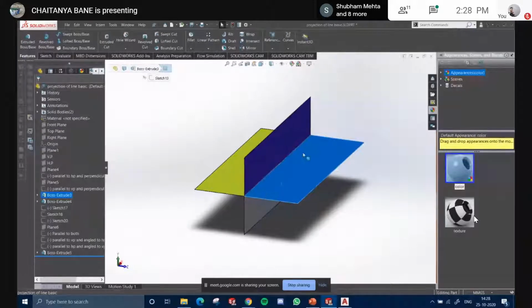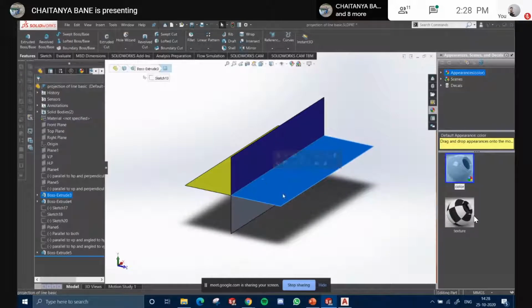Meaning it is in front of the VP and on HP. So is it on the first or the fourth quadrant? So it isn't on any of them. It lies on the HP and that is what is important. Okay, we'll get that later.